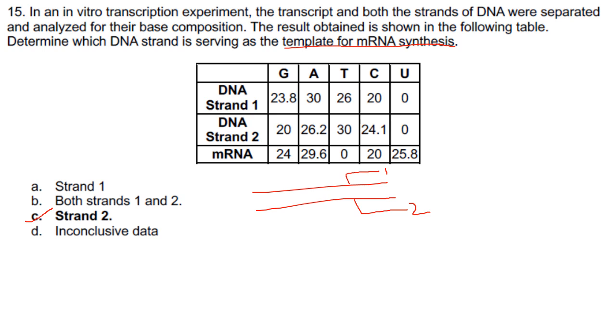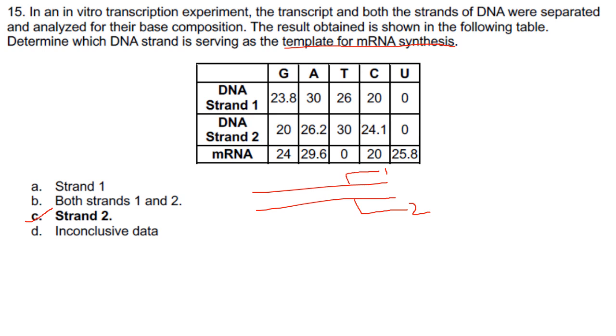T is absent in mRNA, but it is present in the form of U. So 26 T in DNA strand 1 is almost equal to 25.8 U in mRNA. Then C is 20 and C is 20 in mRNA. So if you see DNA strand 1 and mRNA, you find that the base composition of DNA strand 1 is the same as that of the mRNA.